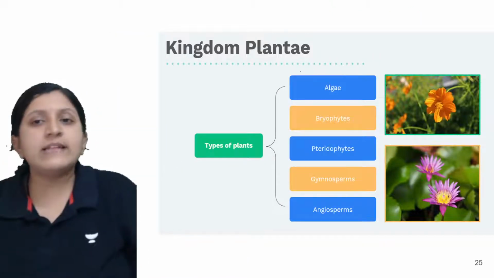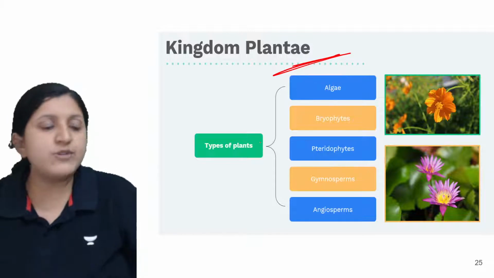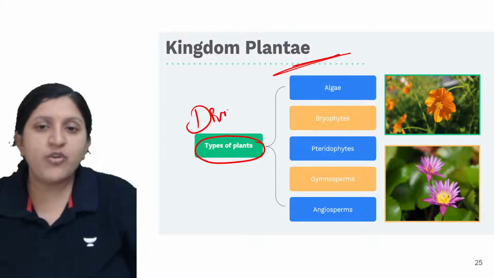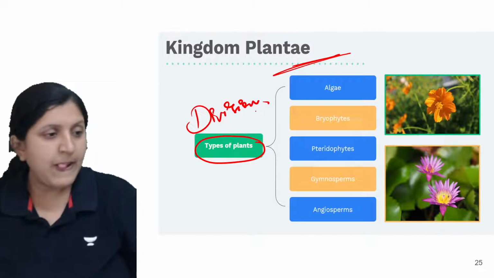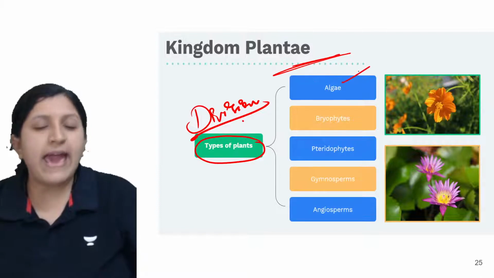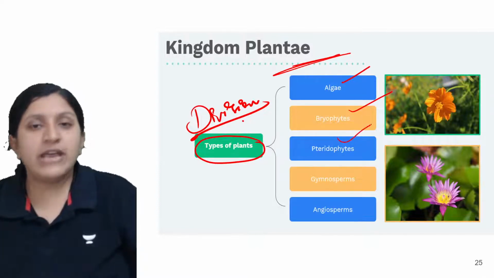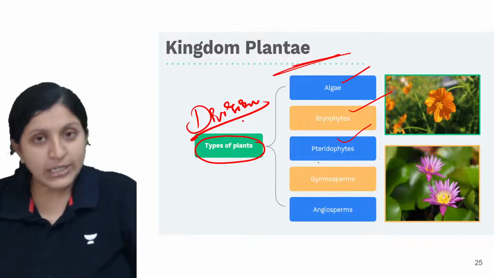Now, other than that, the kingdom Plantae. For the types of plants, we have a classification, or we can say divisions, of the Plantae kingdom. You can find algae, bryophytes, and pteridophyte or pteridophyta.